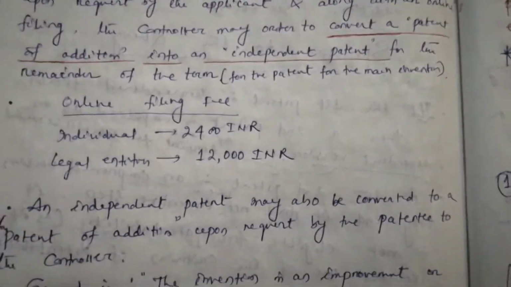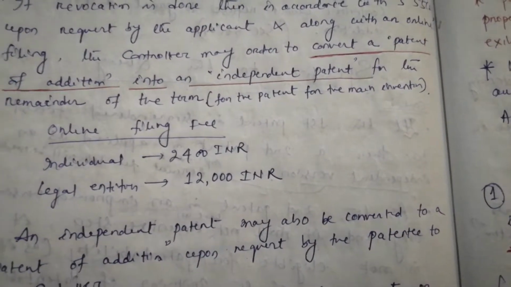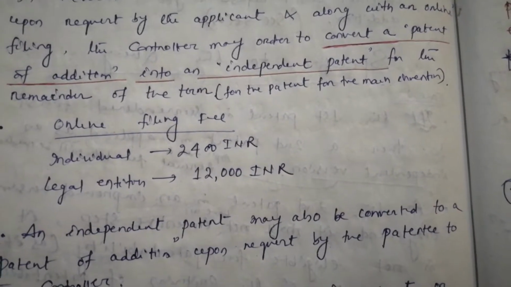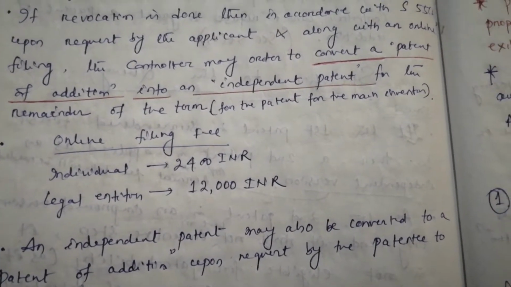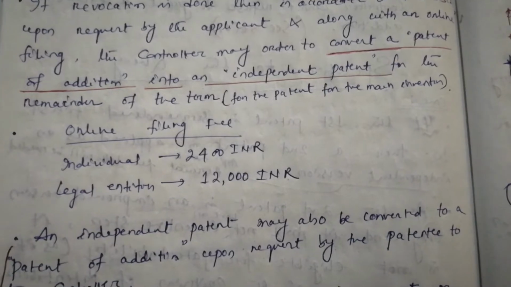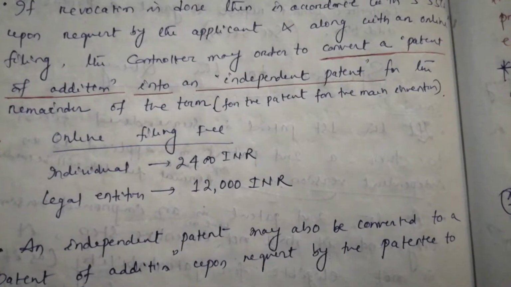Now, what are the online filing fees? For an individual, this is 2400 INR, Indian rupees. And for legal entities, the fee is 12,000 Indian rupees.